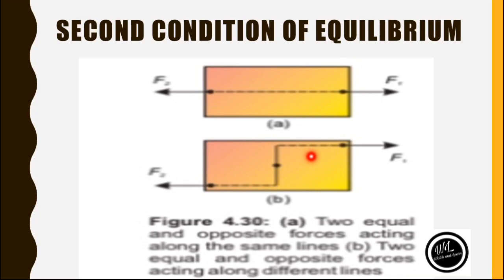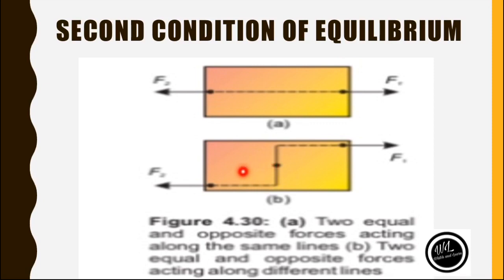But if we shift the location of the forces, as we have shown in this figure as F1 and F2, now you can say that the force F1 is acting on this line and F2 is acting on this line. So the line of action of the forces is different.